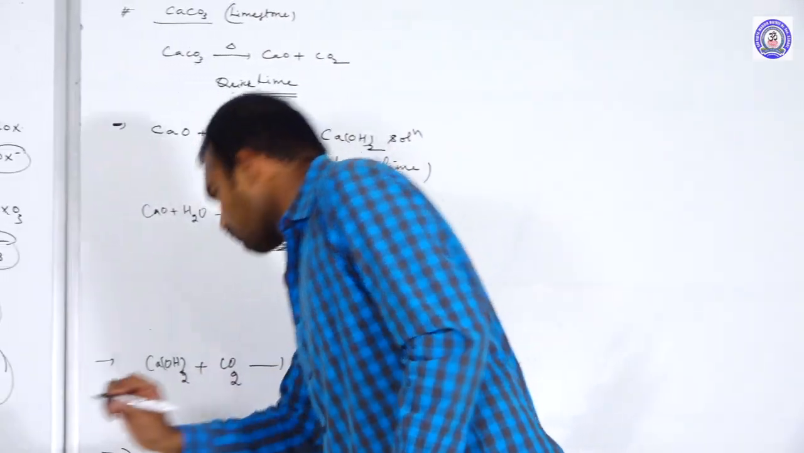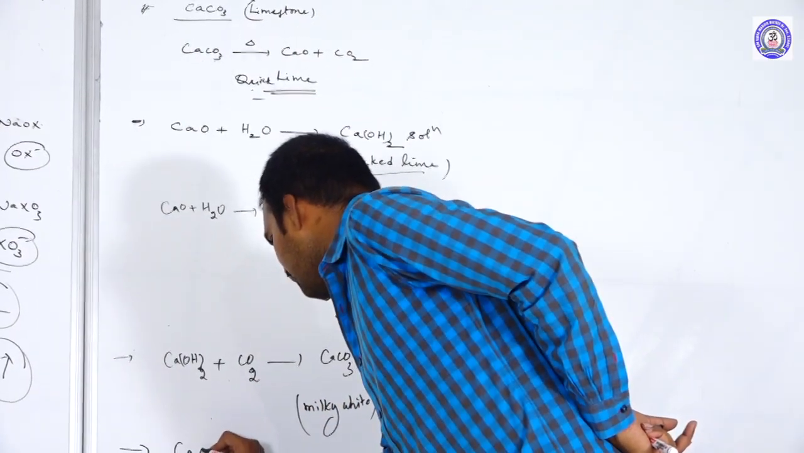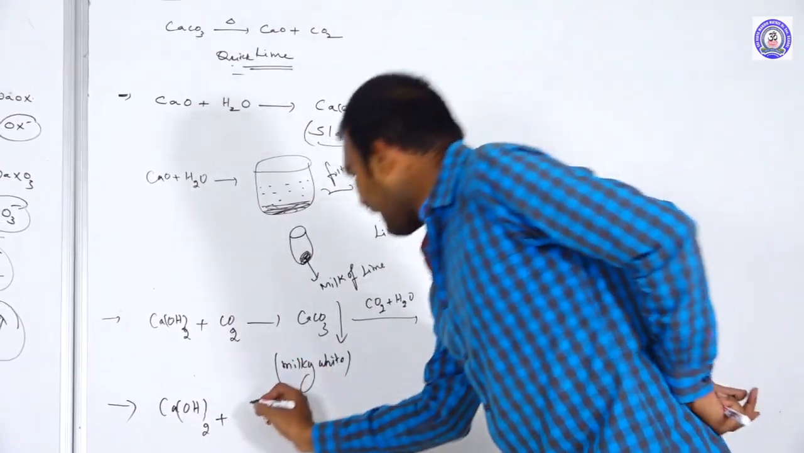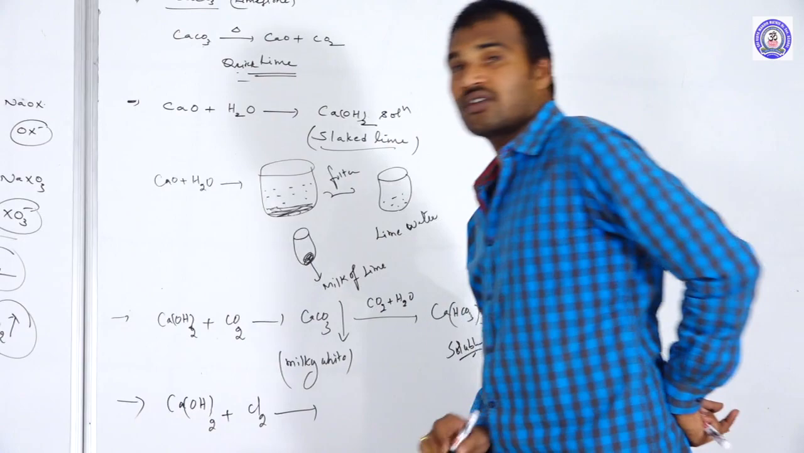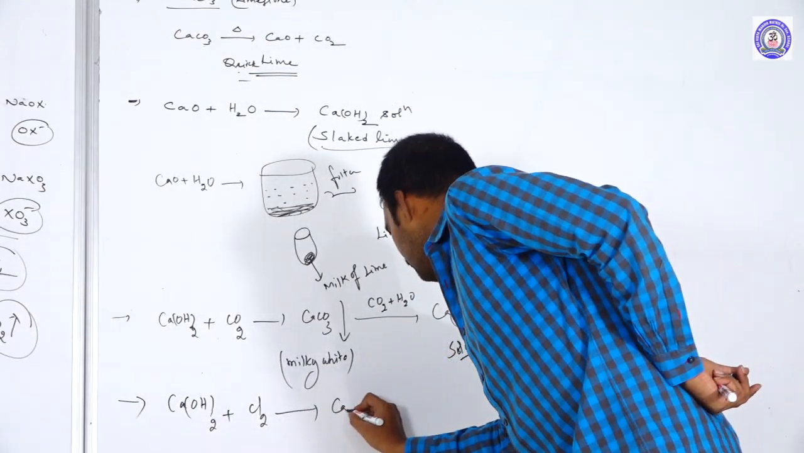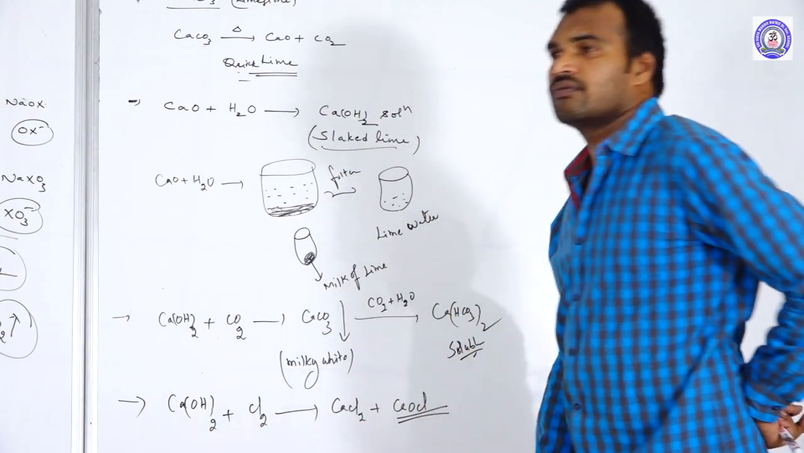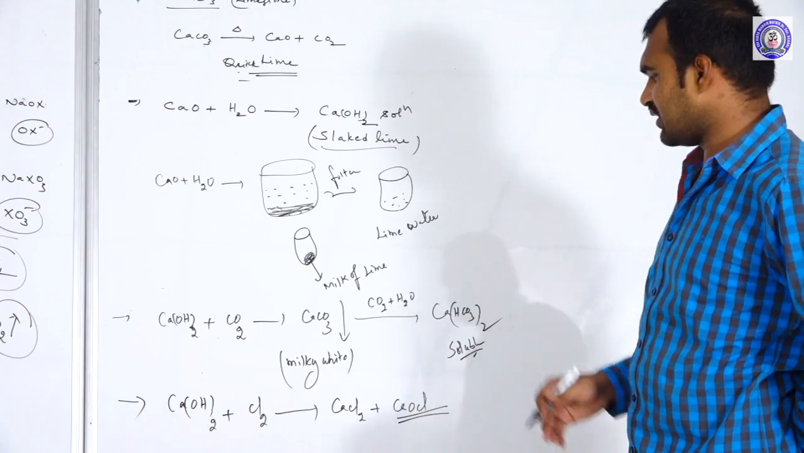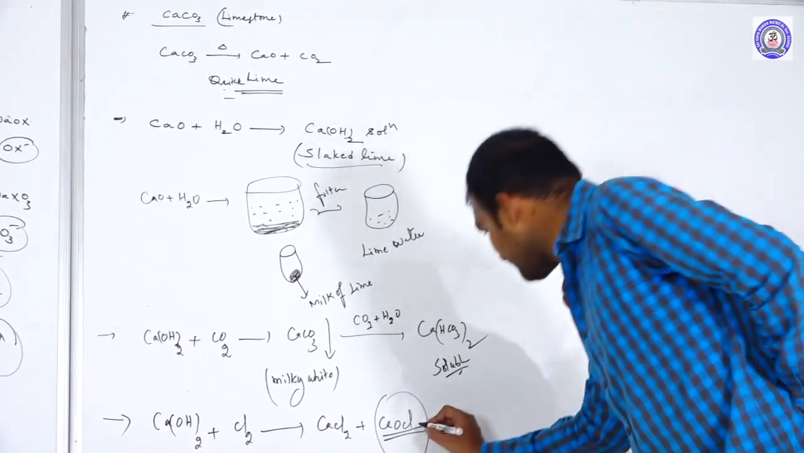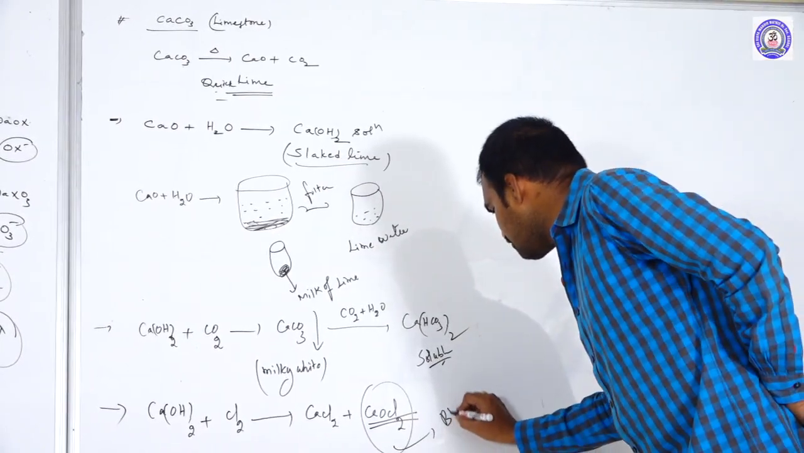Next one, action with halogen. Especially chlorine: lime water, Ca(OH)2, on reaction with chlorine gas, if you pass the chlorine into the lime, we get CaCl2 and CaOCl2. CaCl2 is calcium chloride, and CaOCl2 is what we call bleaching powder.